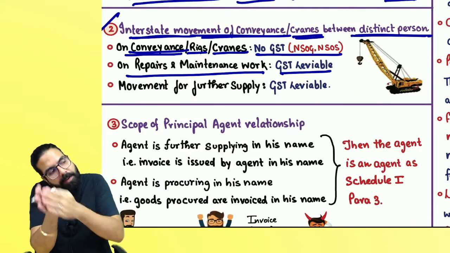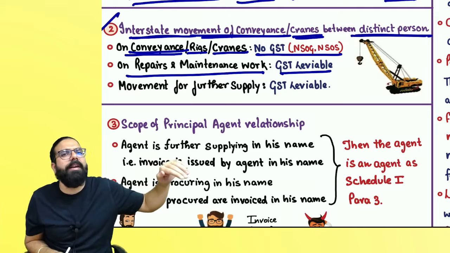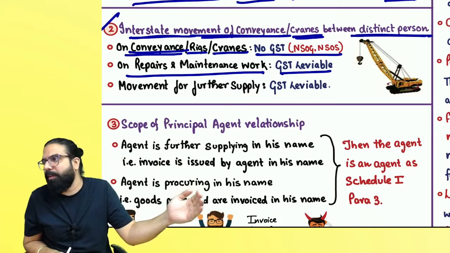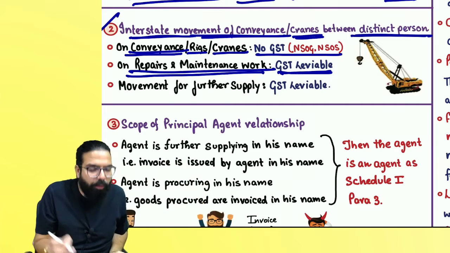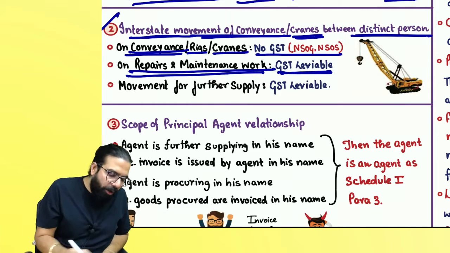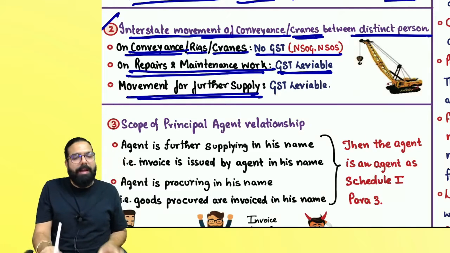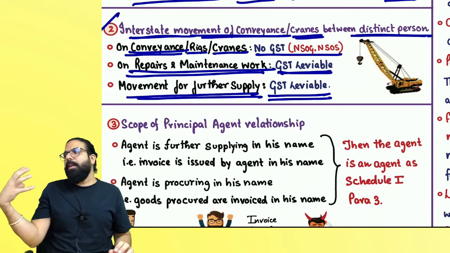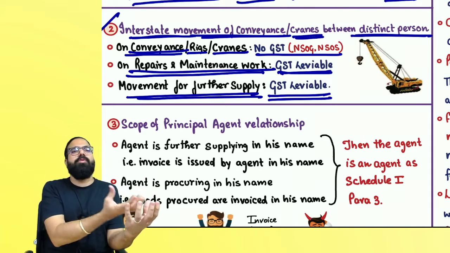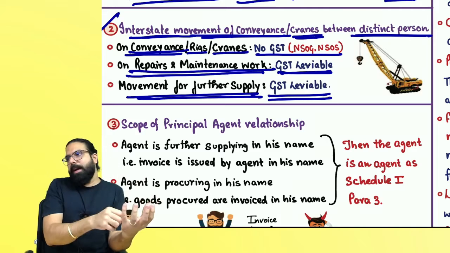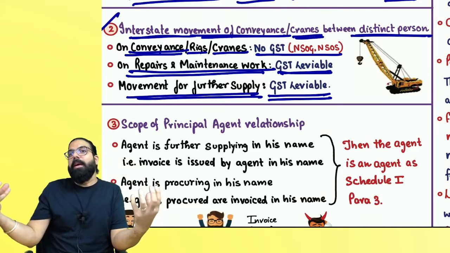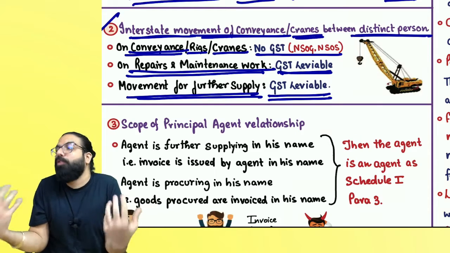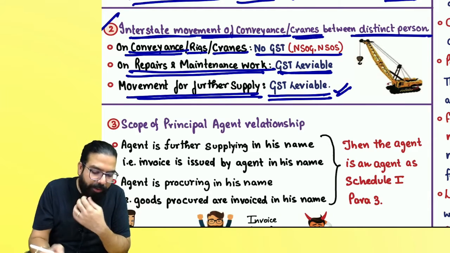But sir, one distinct person to another distinct person, if any repair and maintenance services are provided, the crane is not supplied, but we have provided some services? Yes. On repair and maintenance services, GST will come. And always remember, if the movement is for further supply, then GST will always be levied. Supposing Tata made a truck in the factory in Maharashtra and sent the truck to the showroom in Karnataka, then it is two distinct persons, and for them the truck is not a conveyance, it is goods over there, and hence always GST will be levied.